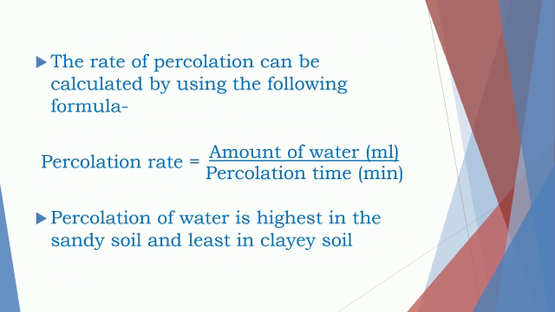The rate of percolation can be calculated by using the following formula. Now your formula is percolation rate equals amount of water divided by percolation time. Here the amount of water should be in ml and the percolation time should be in minutes. Hence the unit of the percolation rate will be ml per minute. Percolation of water is highest in sandy soil and least in clayey soil.